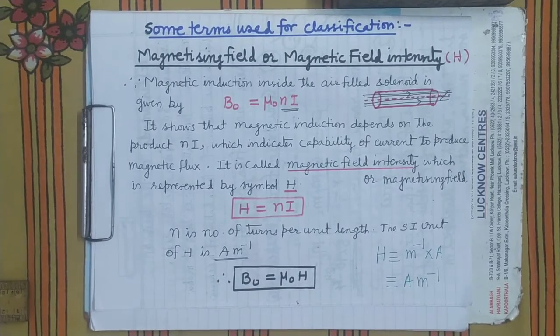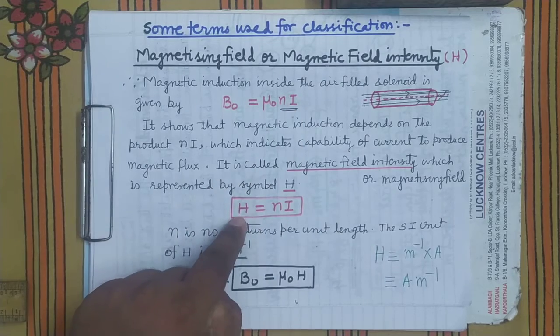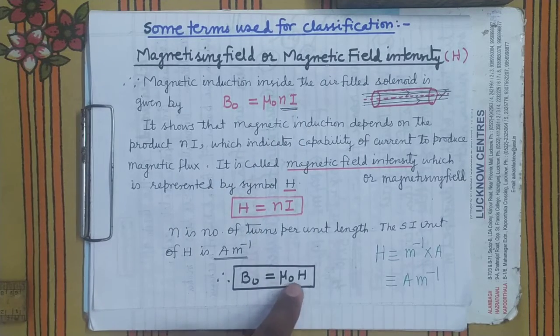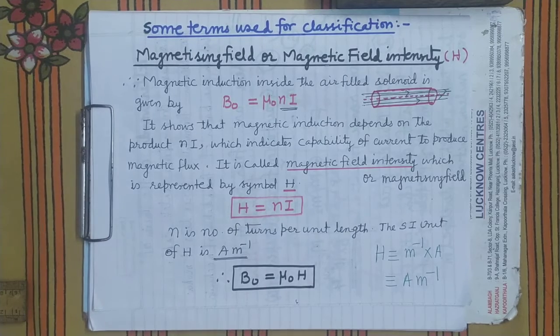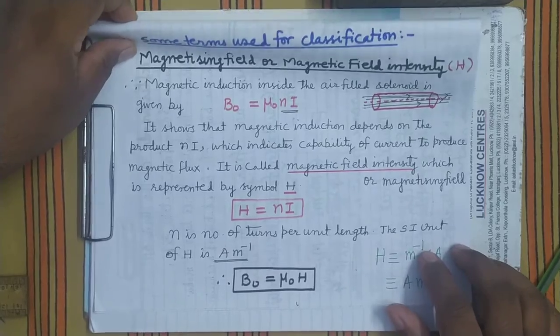Ampere per meter. And when in place of nI you write H, it will become B naught equals mu naught into H. It's clear? So this is the magnetizing field or magnetic field intensity.